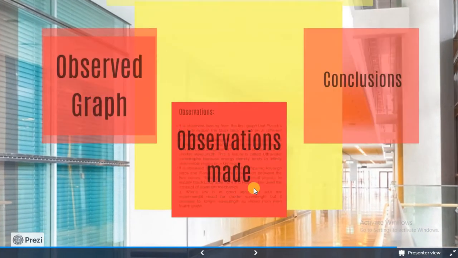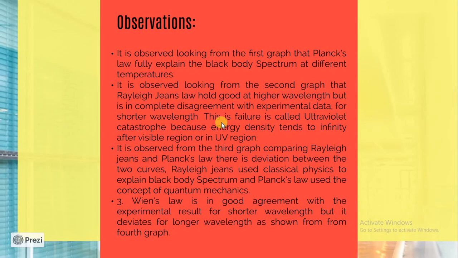Now what observations were made? From the first graph, it was clear that Planck's law fully explained the black body spectrum at different temperatures. The second graph was Rayleigh-Jeans law, but it was in complete disagreement with the experimental data for shorter wavelength. This failure is also called the ultraviolet catastrophe because energy density tends to infinity after the visible region, in the ultraviolet region.